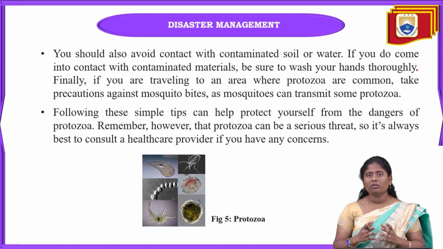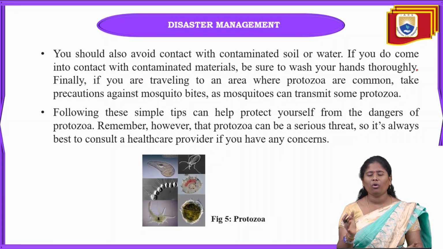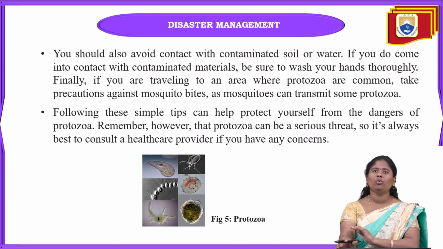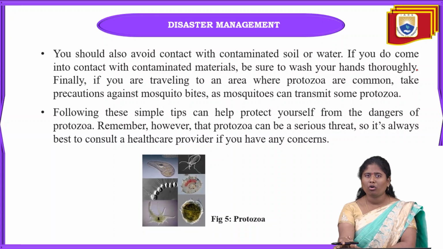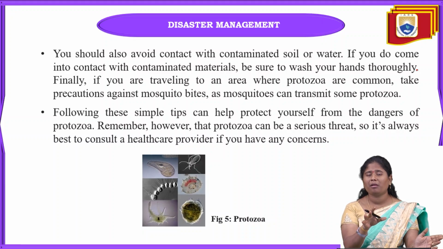Of course, we can't know if protozoa are there, so we have to be very careful. After coming from outside, we have to clean ourselves and take care of our body. After cleaning, we also have to apply mosquito ointment so we don't get bitten by mosquitoes, because mosquito bites on our body can also lead to protozoa.